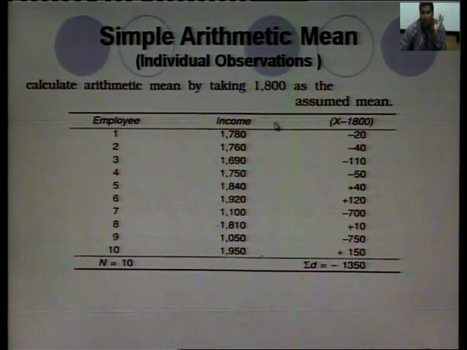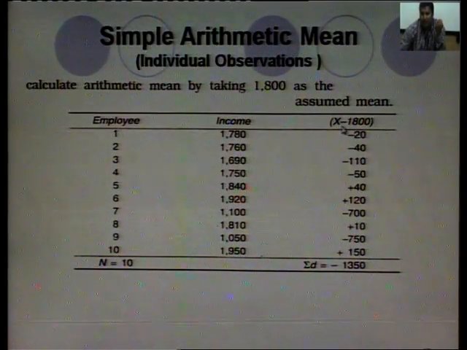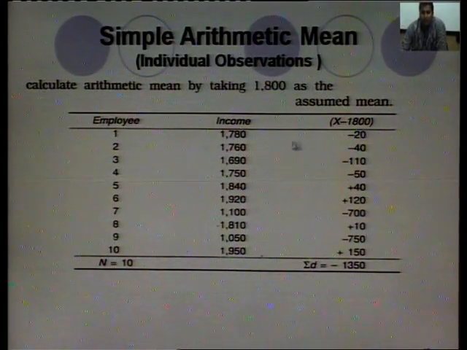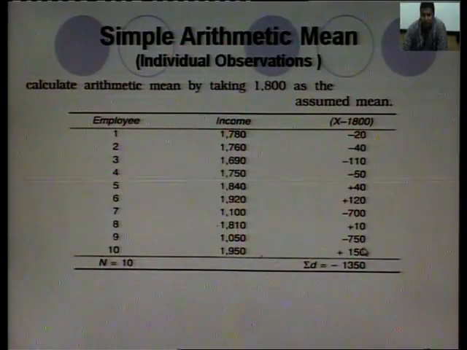So, first find the deviation D, that is x minus A, x minus 1800. 1780 minus 1800 will be minus 20, 1760 minus 1800 will be minus 40, and similarly we will find all the deviations from the values.